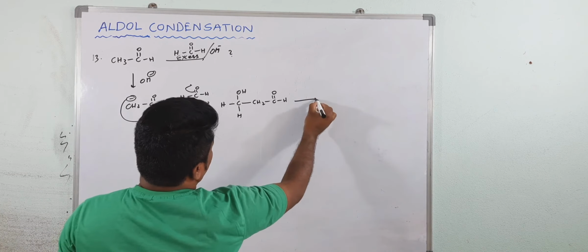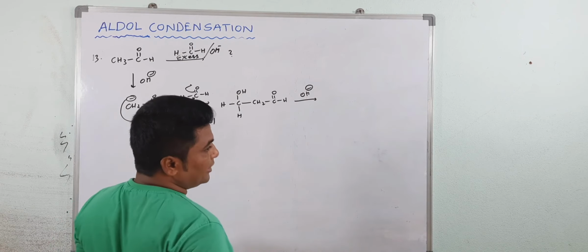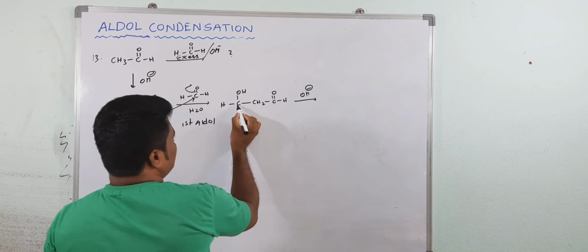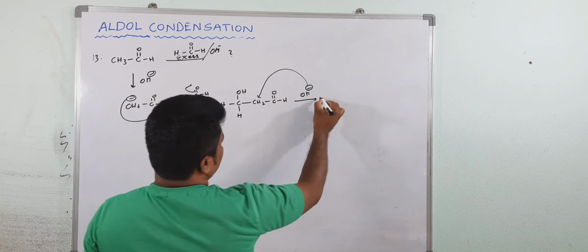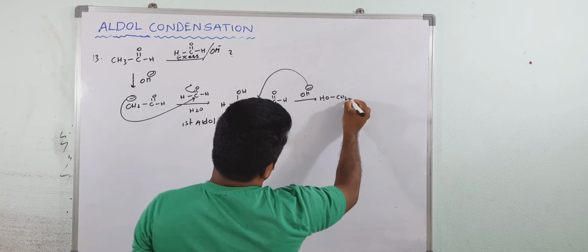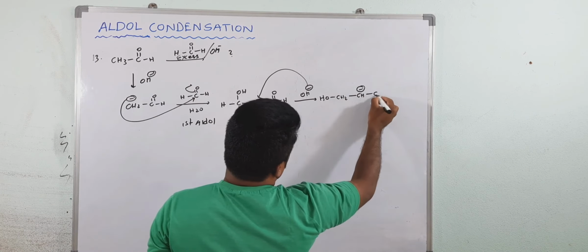Then again see here, again alpha hydrogen, again two alpha hydrogens here. It means again aldol condensation takes place. Now this will become CH2OH. Again it will attack. So here you can write CH2OH. Now again here like this you will get. Then again it will react with one more formaldehyde.